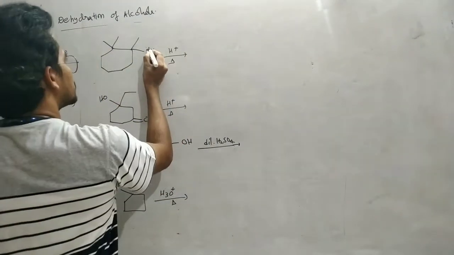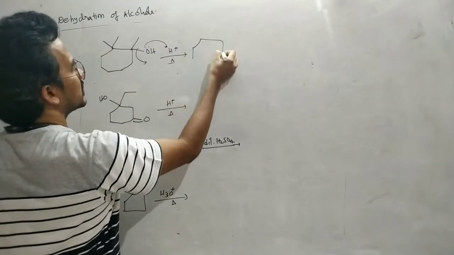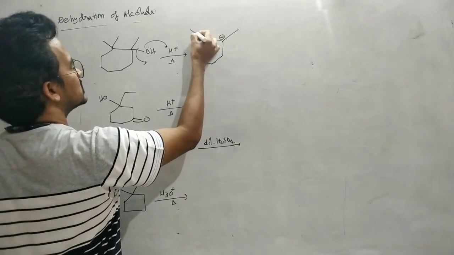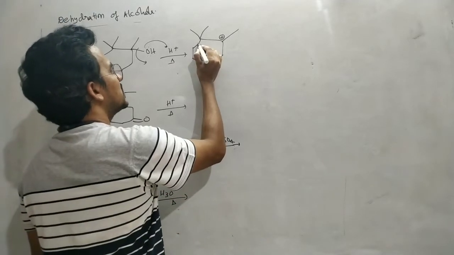So first of all here, protonation of this OH and leaving of this water molecule. As a result, we will get the tertiary carbocation. But here there is a chance for ring contraction.